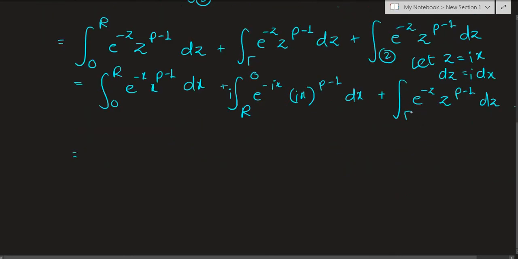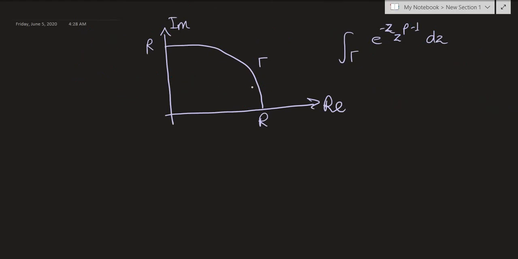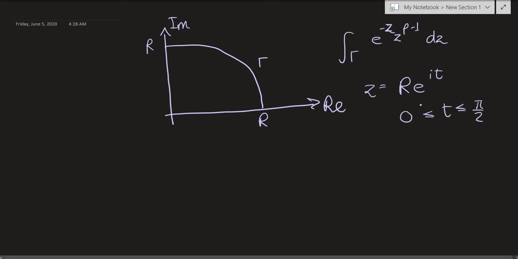Okay, so now the only troubling part is this integral over path gamma. So let's try to calculate that or find the value of that on a fresh page. So now notice that gamma was this quarter circle path, right? So I'm going to parameterize it as radius, which is r naturally because radius is a constant. So z equals r times e to the it, where t ranges from 0 to pi over 2, because when t becomes pi over 2, that's when we end up over here.